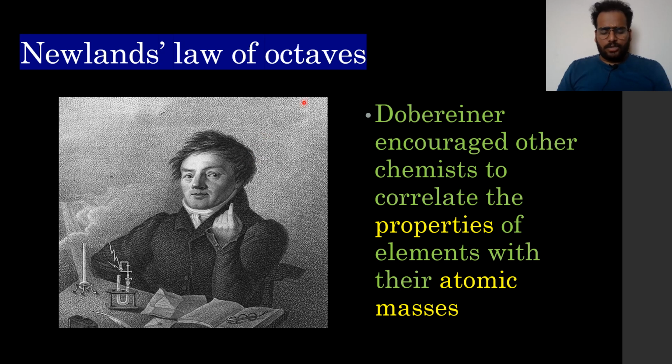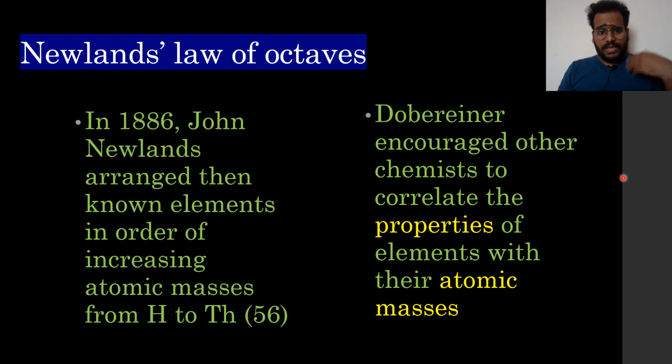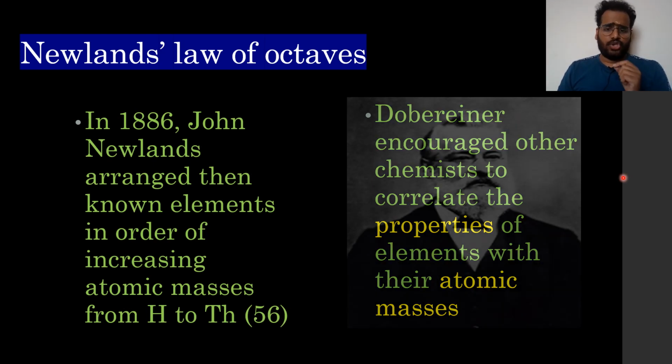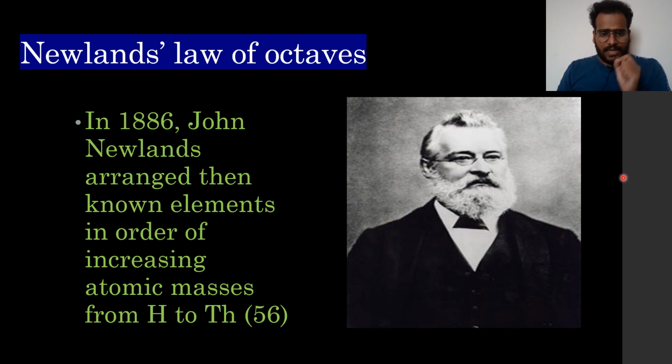So Newland's law of octaves. Before that, Dobereiner proposed his law of triads. Dobereiner encouraged other chemists to correlate the properties of elements with their atomic masses. So later in 1866, John Newland arranged the then known elements. There were around 56 elements known at that time, from hydrogen to thorium. So he arranged all the elements in the increasing order of their atomic masses.